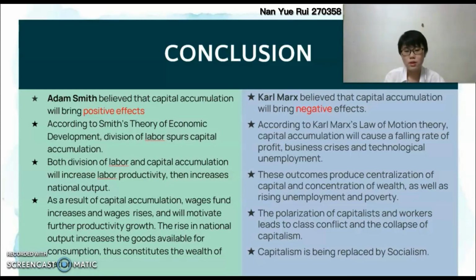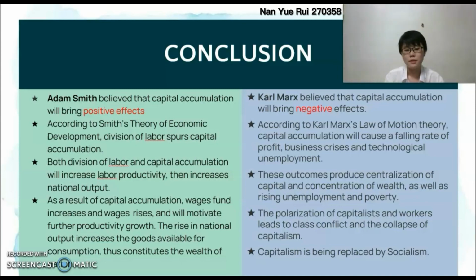These two factors will increase productivity because they help to save time, improve labor skill, and encourage the creation of new machines. As a result of capital accumulation, wages increase, and as wages rise, it will motivate further productivity growth. The rise in national output increases the goods available for consumption, thus constituting the wealth of nations.